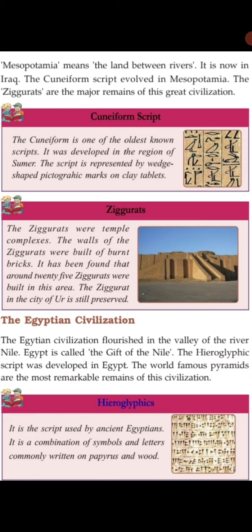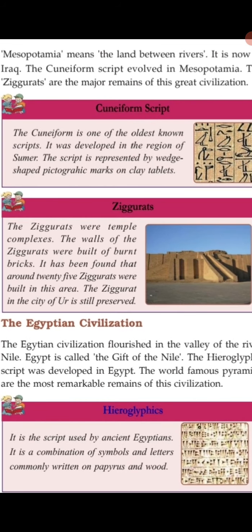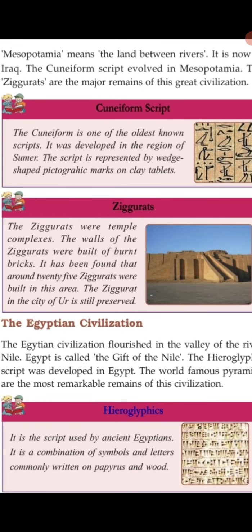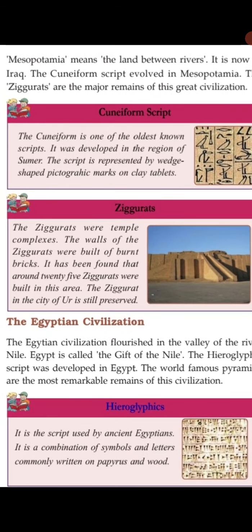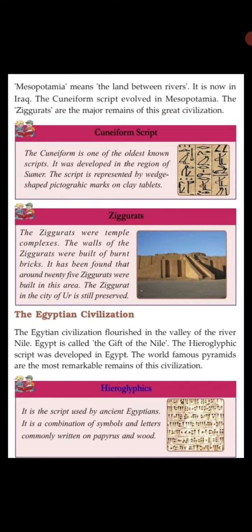Tablets. The cuneiform is one of the oldest known scripts. It was developed in the region of Sumer. The script is represented by wedge-shaped pictographic marks on clay tablets. Okay, have you seen the pictures?